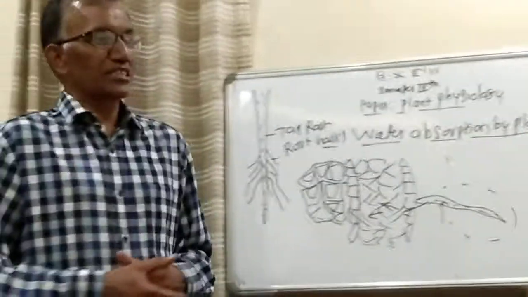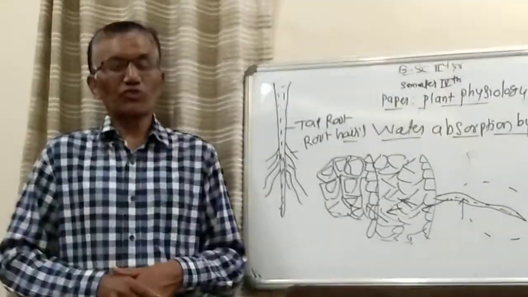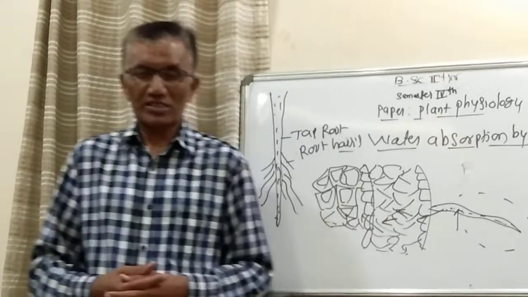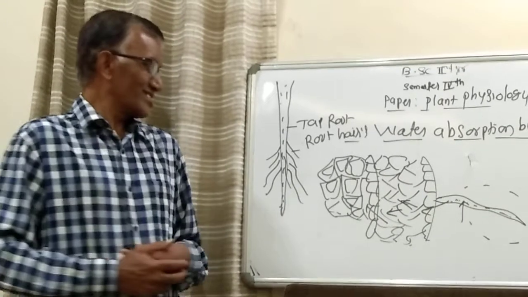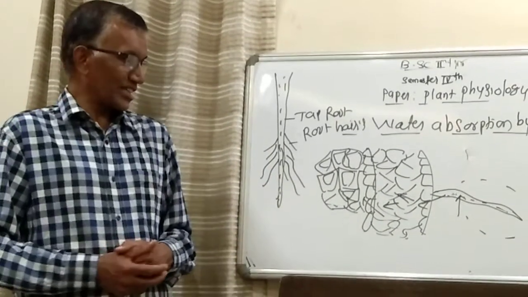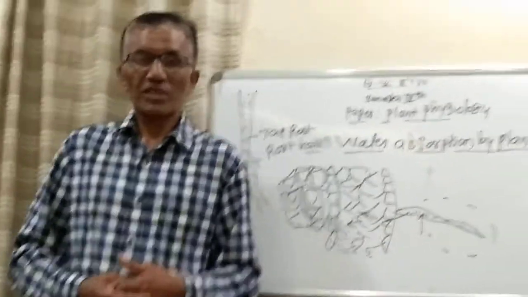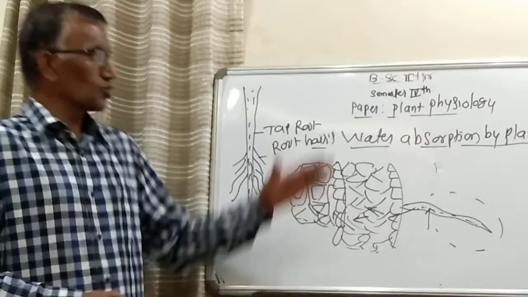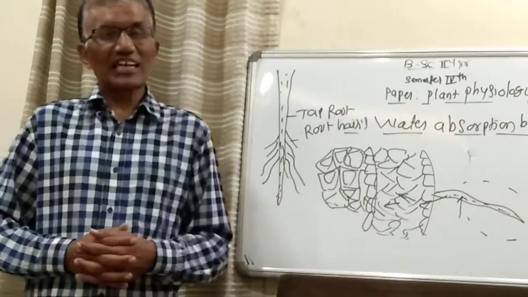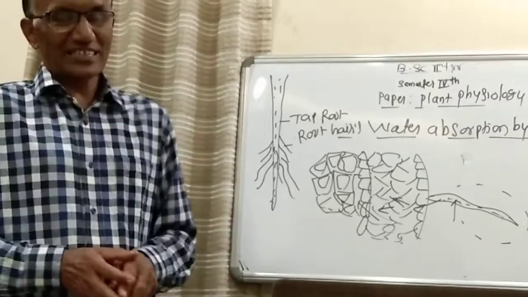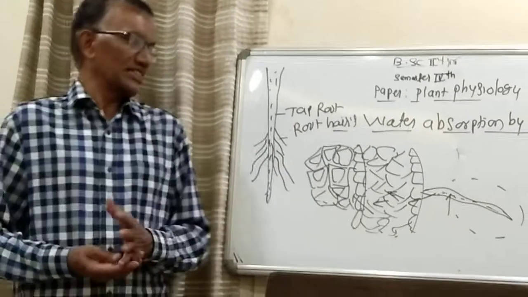So here the transpiration pull is very important for the absorption of water. Therefore it is known as passive absorption of water. Passive means that without any involvement of root hair cells, roots, taproot system, or xylem vessels, there will be absorption of water. So these two things are very important in water absorption. There are certain theories, the transpiration pull theories, which explain absorption of water by plants. That is also a very easy one.